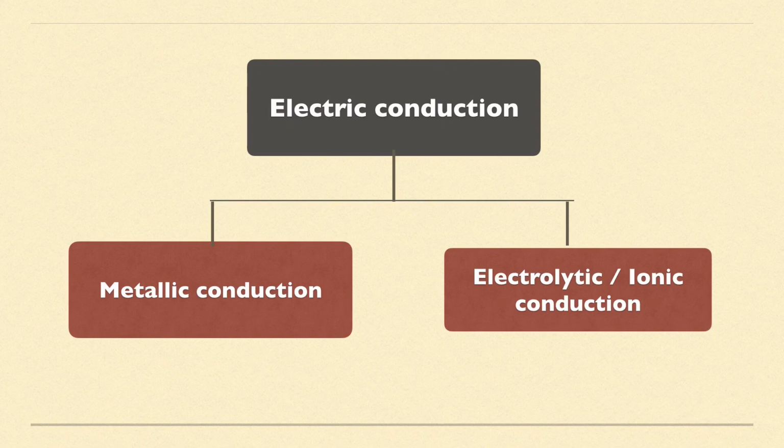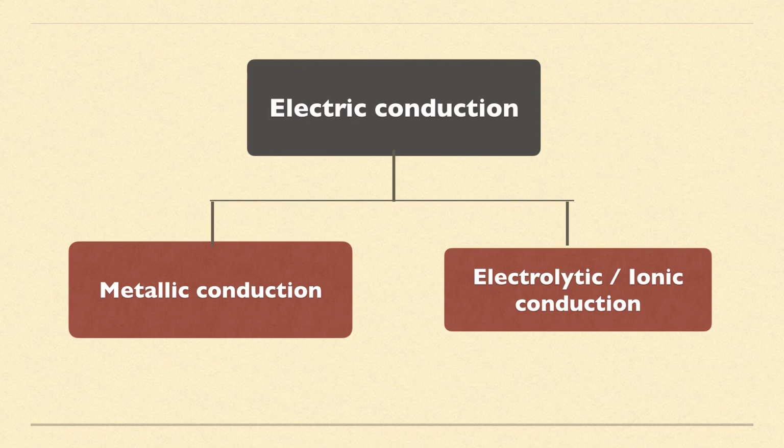That means what will happen? If any substance is dissolved in a polar solvent such as water, what will happen? The ions will dissociate, and these ions will help to conduct electricity. So what are the examples of that? The ionic salts, strong or weak acids and bases are the electrolytes. Why electrolytes? They help to conduct electricity. Okay, so hopefully you understood. Now when we say ionic solids, they can dissociate into ions in the molten state as well. So hopefully you understood the difference between metallic conduction and electrolytic or ionic conduction.